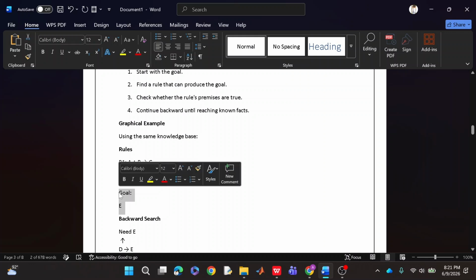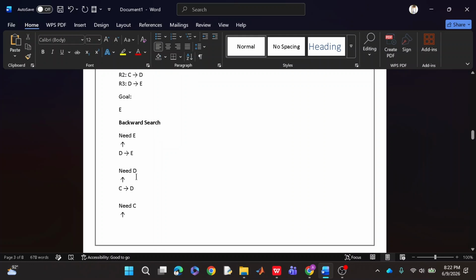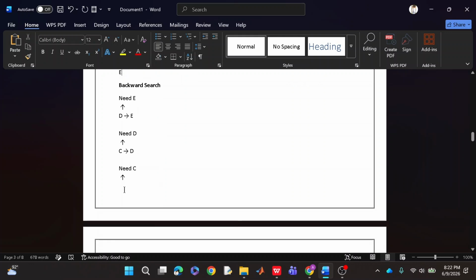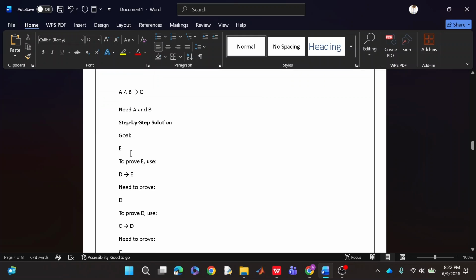Our goal state is E. So we will start working by the concept of backward chaining from E. In order to get E, it means that D was true because D implies E. It means that we have got E as our final state, so D was true. Similarly, if D was true, then C would have been true. Otherwise, we would not have D as our answer. And similarly, if C was true, then it means A and B both are true because their AND operation is true. Okay, so we have seen how we are moving from a goal state, we are satisfying the rules, and we are getting to our original state.